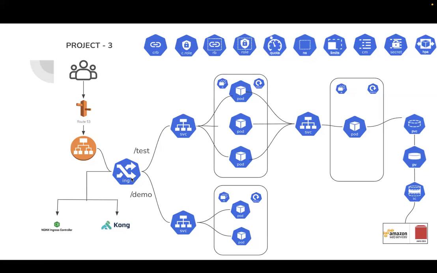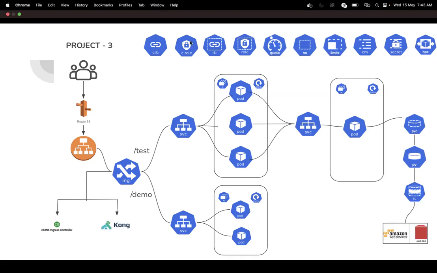So what is this path-based routing? If you type www.youtube.com/test, that is /test at the end of youtube.com, which is the API that we call it, then the traffic should be going to this service. If you type /demo, then the traffic should be going to this service. Such path-based routing we are going to do as part of the course. That is project number 3.